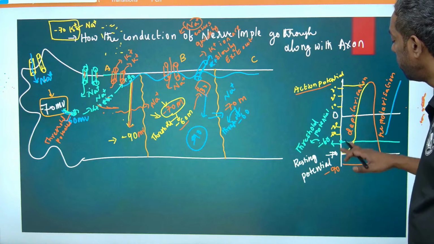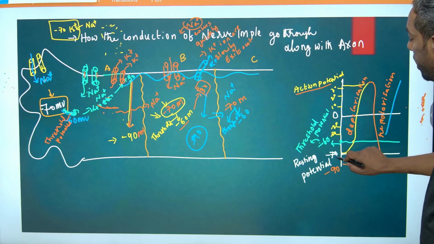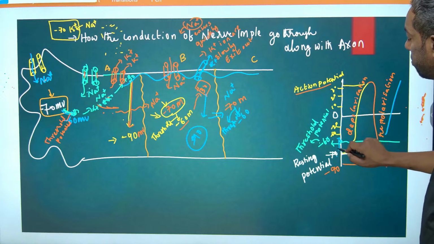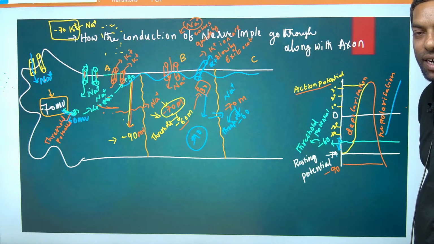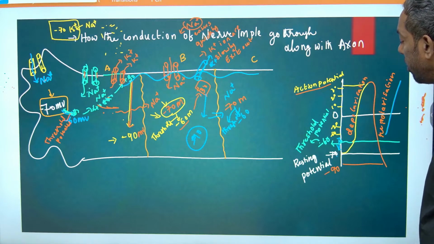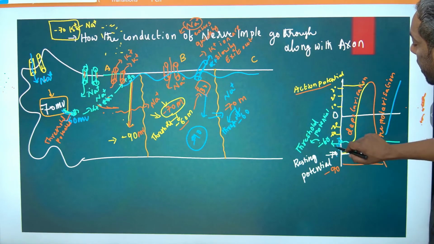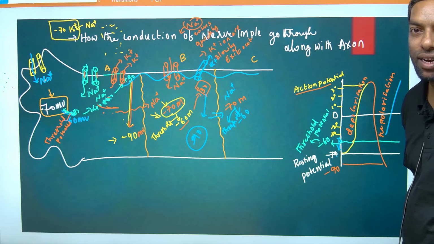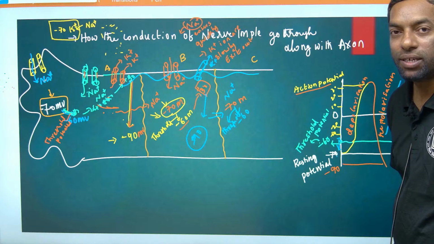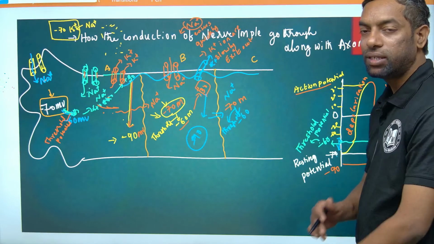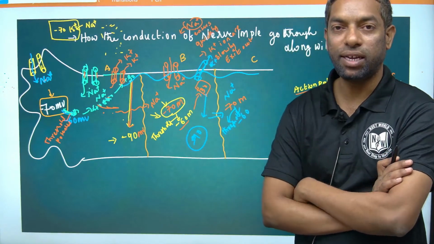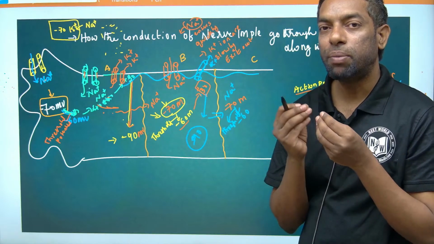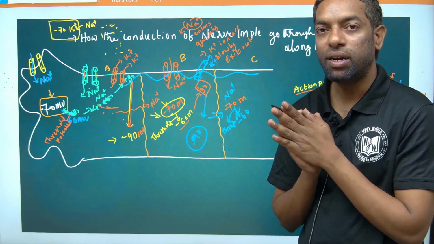Guys, you have to look into this graph. First minus 70 becoming minus 60 is the first step. This is the first step to change the voltage. That is why it is a threshold. Threshold means encouragement, okay, in the voltage changes. That is the encouragement to open the leakage channel of sodium and potassium. Potassium is trying to exit out, sodium is trying to come into the next segment. In that way, huge positivity moves from the A segment to the B segment.